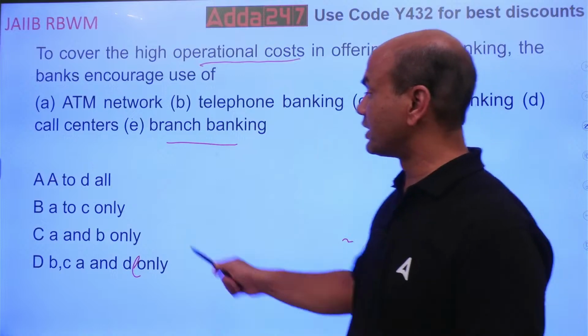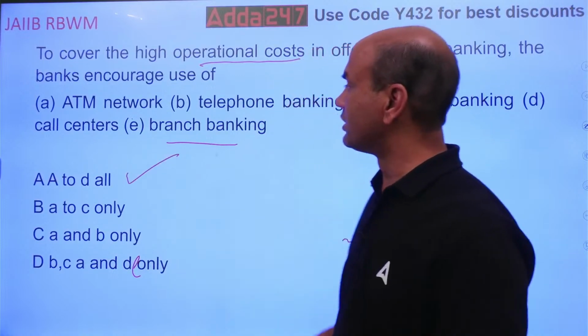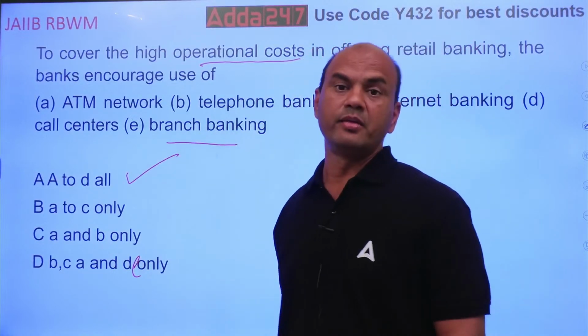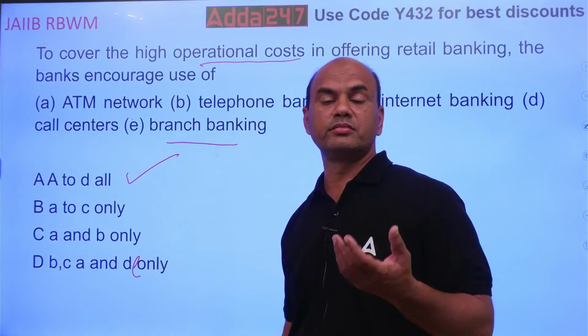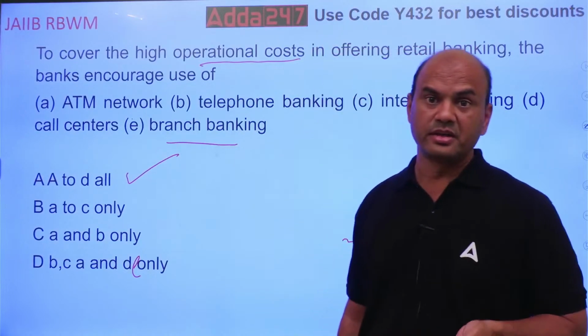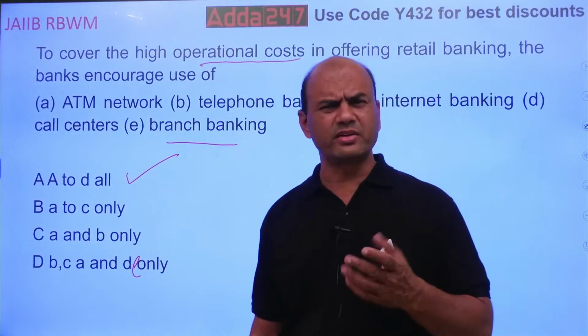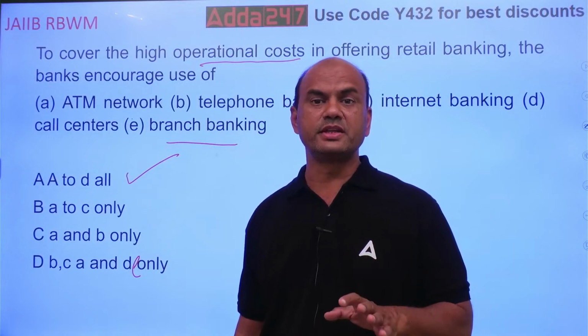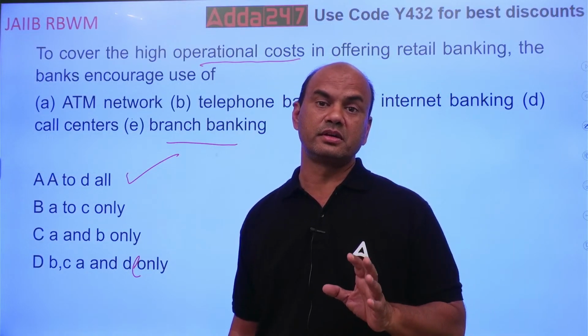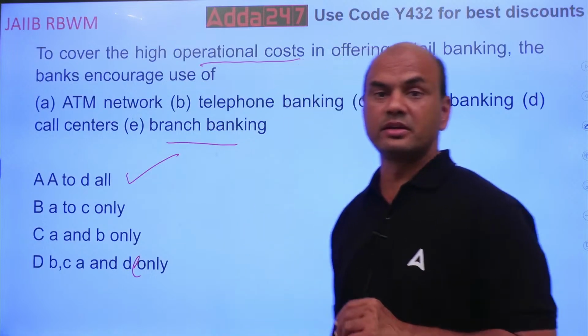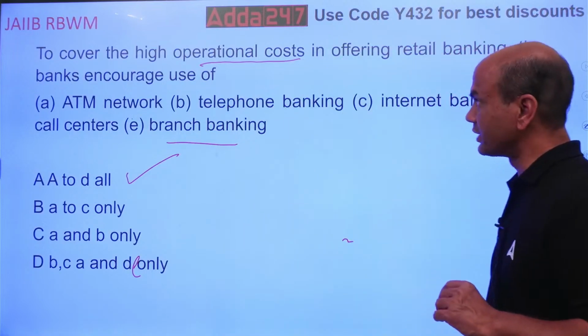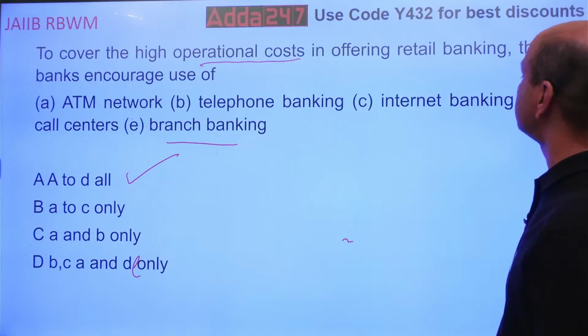So the answer over here will be this, A to D all. No branch banking, because in branch banking the employee cost, the salary cost, many costs are there. All of these will create a dent on the bank's overall P&L account. So banks promote this, A to D all.